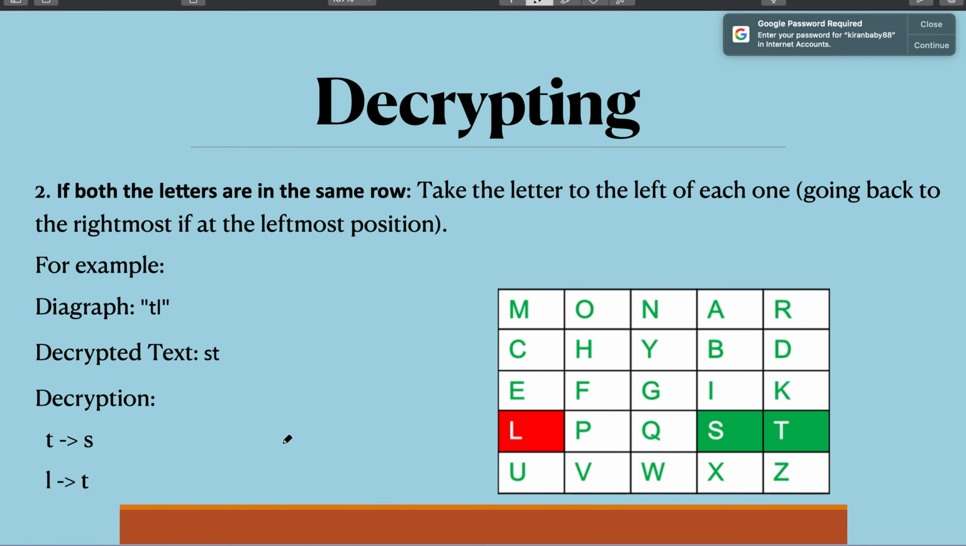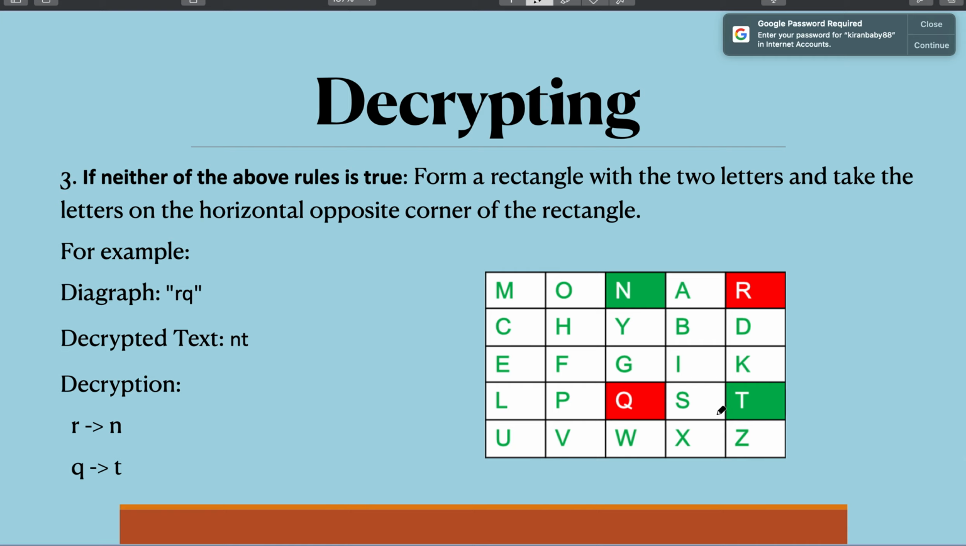Similarly, if the letters are in the same row, instead of shifting to the right, in decryption the letters are shifted to the left. For example, T and L. The letter that lies to the left of T is S, and to the left of L there is no letter, so you do a circular shift to get back the T. So T is replaced by S and L is replaced by T, because you are doing a left circular shift. This is how you do the decryption.